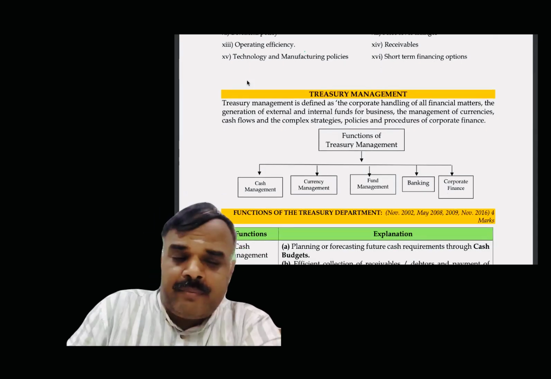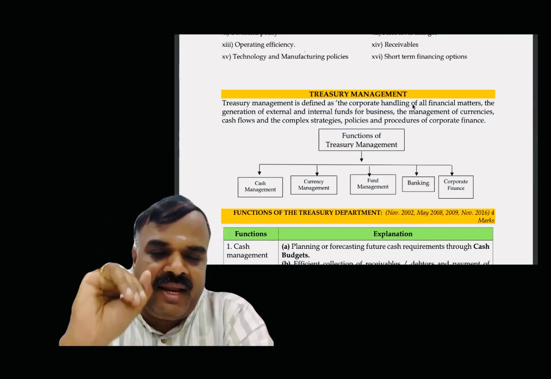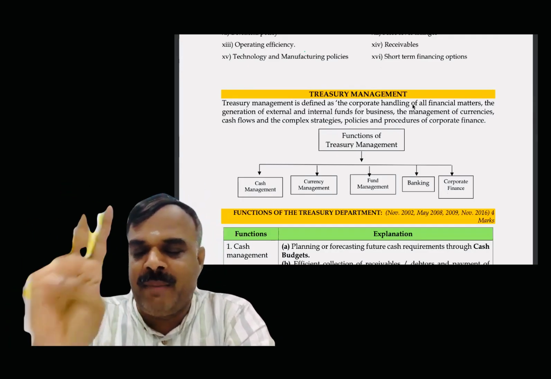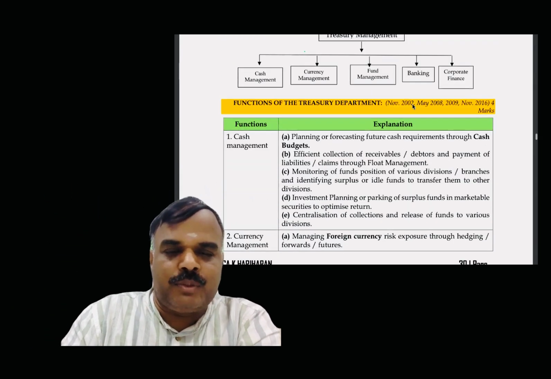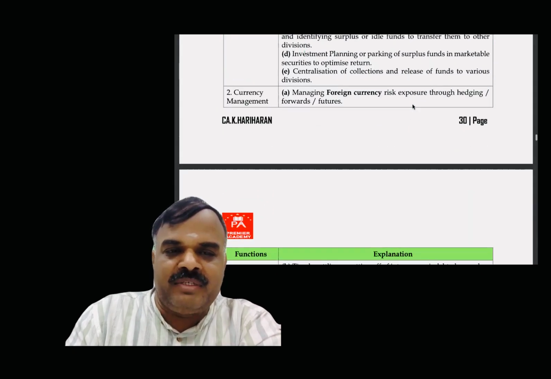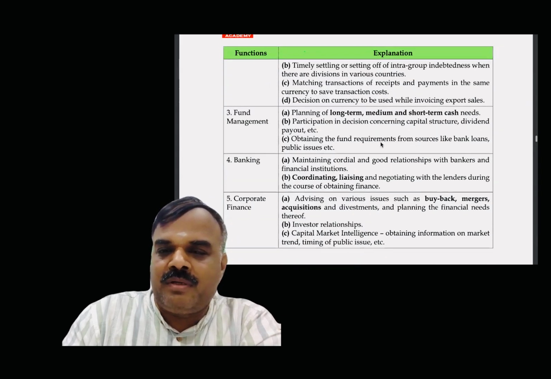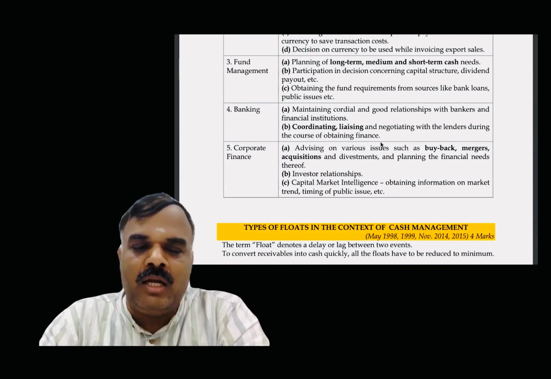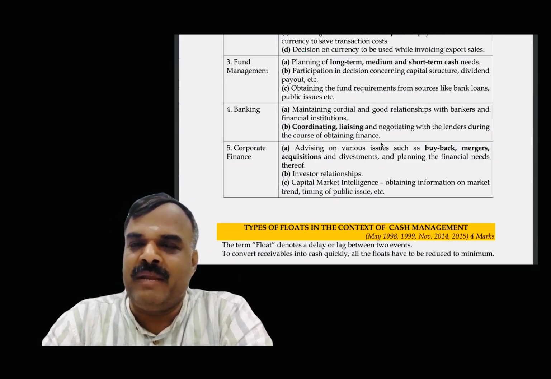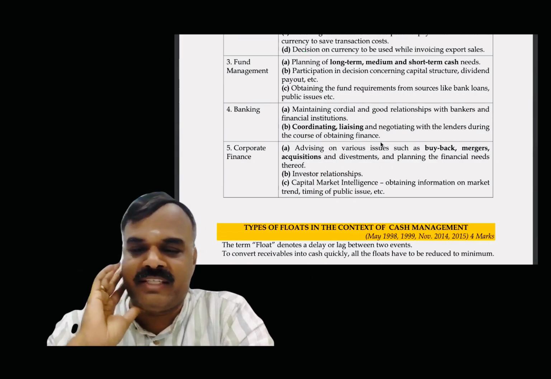Treasury department, that is a more popular question. Functions of treasury department, totally how many functions? Five functions. Cash management, currency management, fund management, banking and corporate finance. It's a very frequently asked question. Clear? Note it down. Cash management, currency management, currency means foreign currency transactions. Fund management, long term, short term and medium term sources. Banking, how we maintain liaison with respect to banking. And corporate finance, merger and acquisition, buyback, all those things come under corporate finance. These are all the five major functions of treasury department.